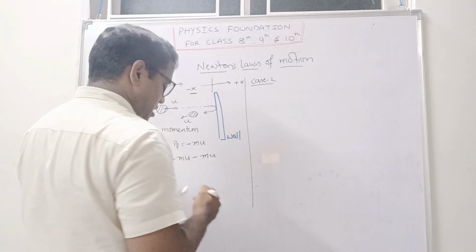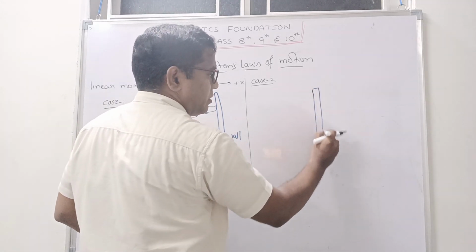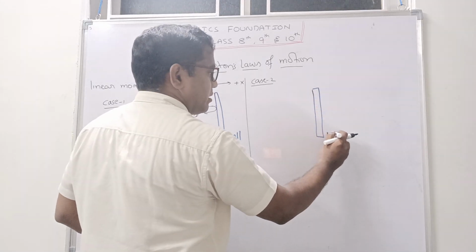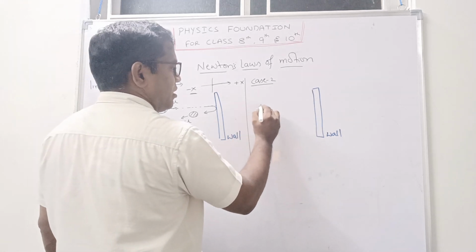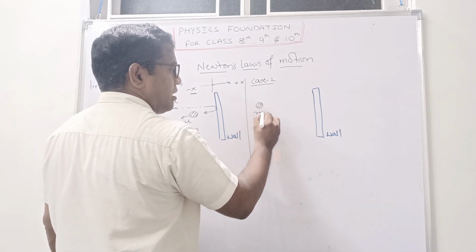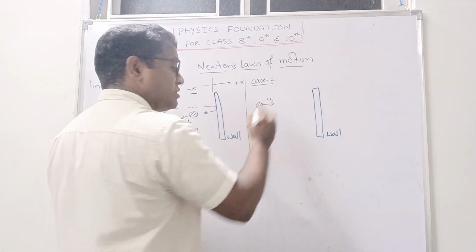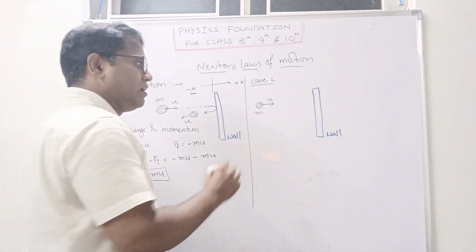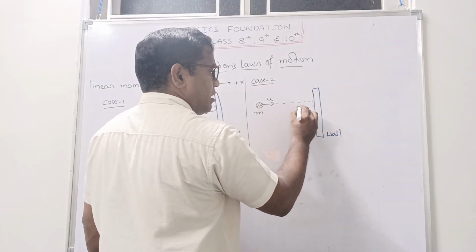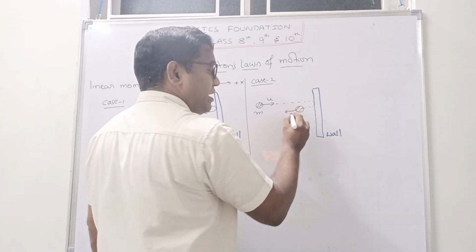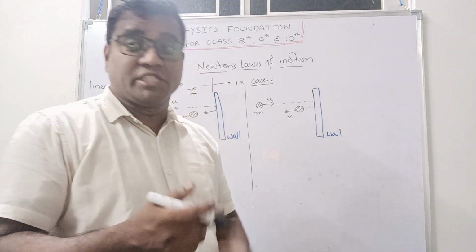Case 2. Now again here wall is there, for example. And here one ball is there of mass m and moving in this direction with some velocity u. Again it travels, it hits and returns back and it is moving with some velocity v. We don't know, right? It may be the same velocity or different velocity, depends upon situations.